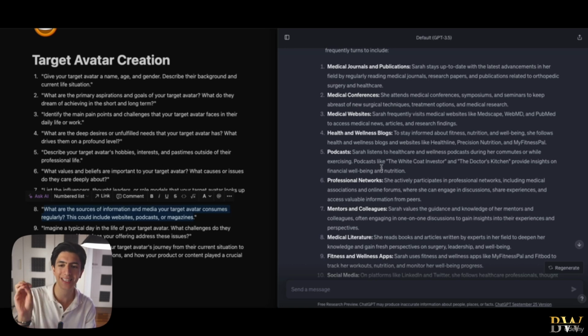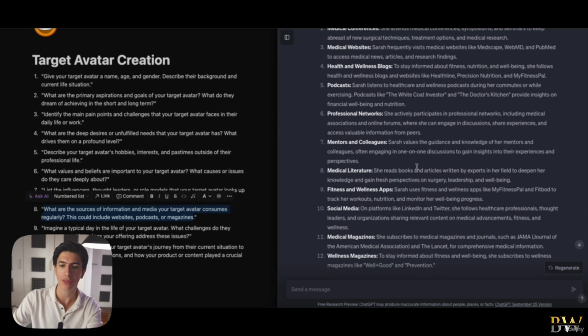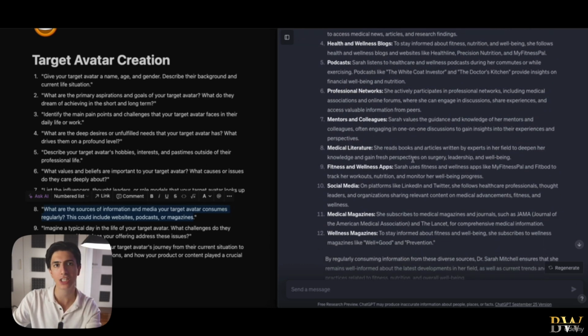But now in the target avatar, it gets a bit more personal. So for example, in podcast, Sarah listens to healthcare and wellness podcasts during her commute or while exercising. Podcasts like The White Coat Investor or The Doctor's Kitchen provide insights on financial well-being and nutrition. So for example, you can see that we're talking about very tailored answers right here, and those are the answers that we want to copy again and paste on the Word file of our target avatar.